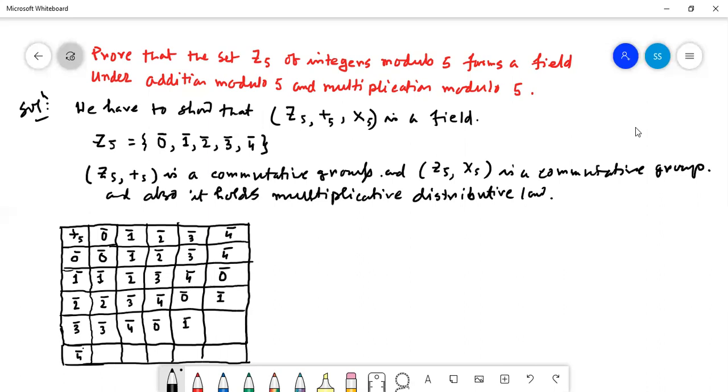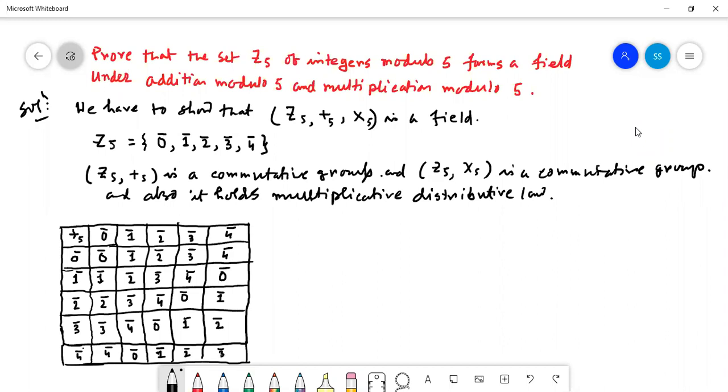6 means modulo 1. 3 plus 4, 7. 7 means modulo 2. Again 4 plus 0, 4. 4 plus 1, 5. That means modulo 0. 4 plus 2, 6. That means modulo 1. 4 plus 3, 7. That means modulo 2. 4 plus 4, 8. That means modulo 3.